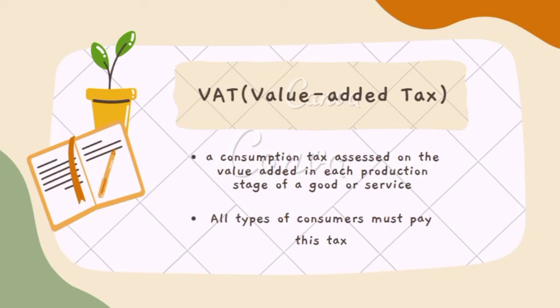Value Added Tax is a tax charged on goods and services, and it will be levied at each stage of the supply chain, meaning that every time a consumer, not the final consumer, buys something from the provider, this VAT will be added to that too. Like there's a bread making factory, and then a bakery is going to buy from that bread making factory. The bakery will need to pay the tax of VAT.